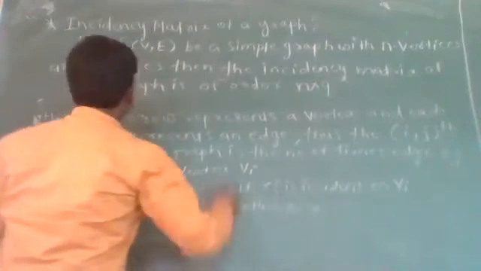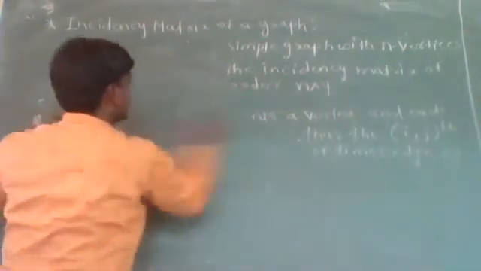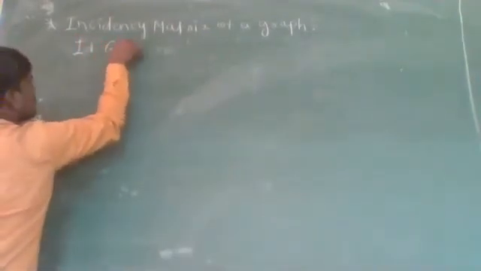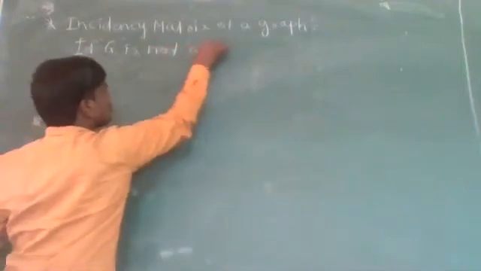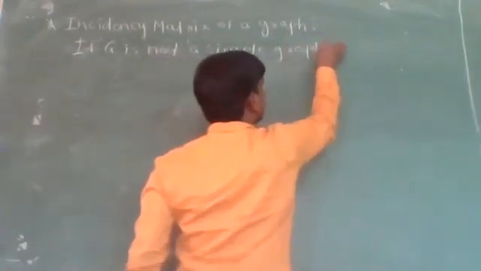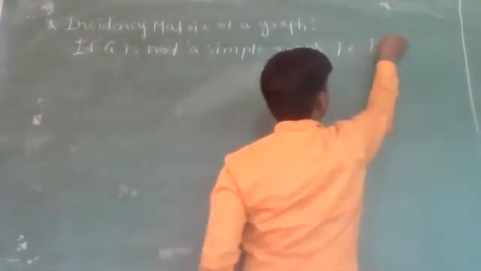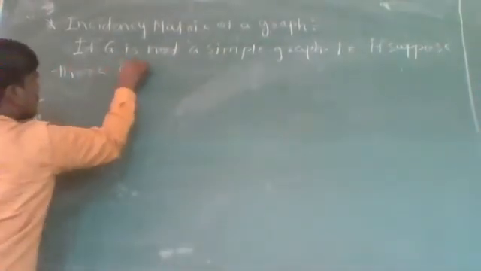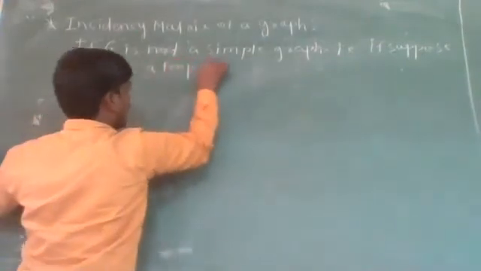If graph G is not a simple graph, suppose there is a loop at vertex vi.